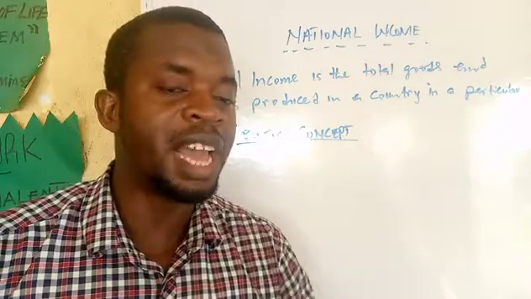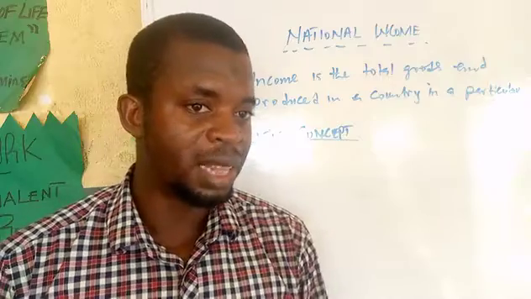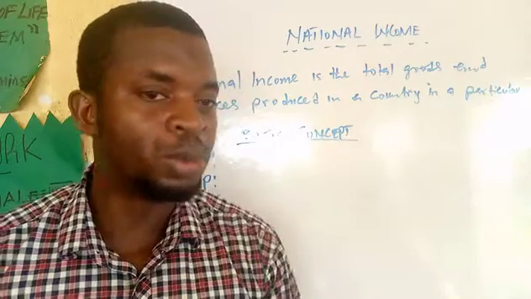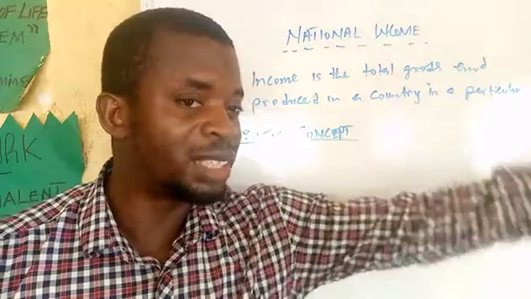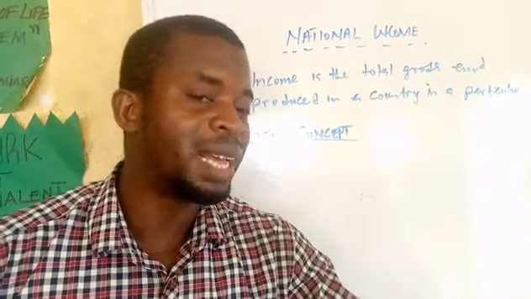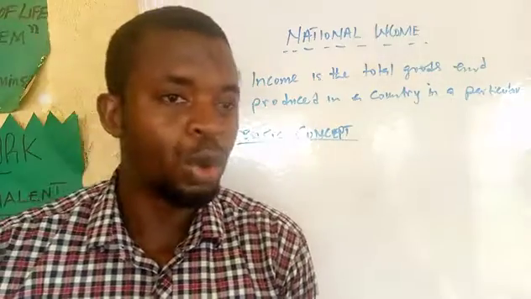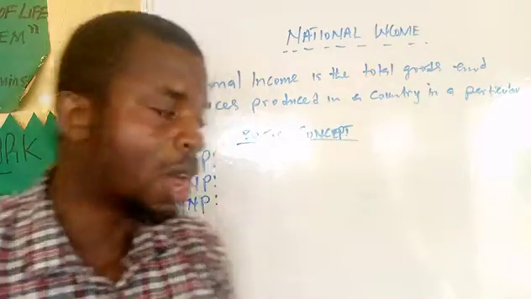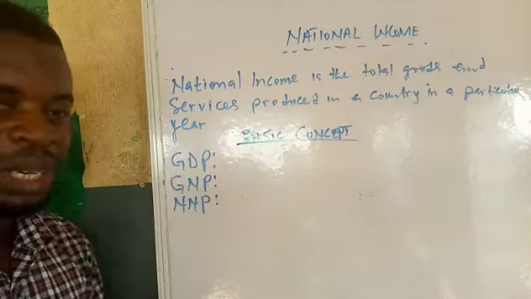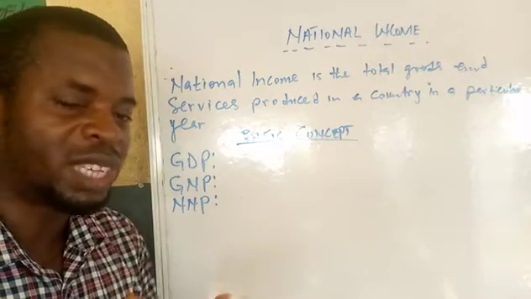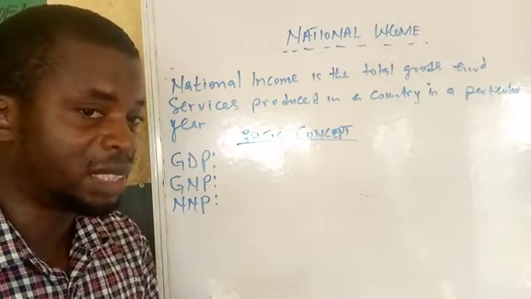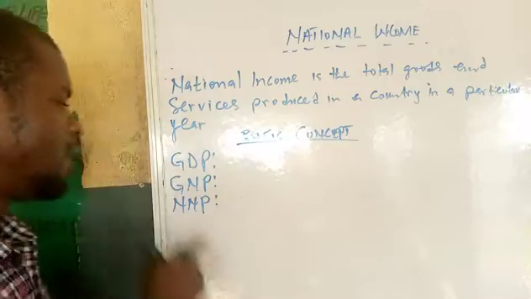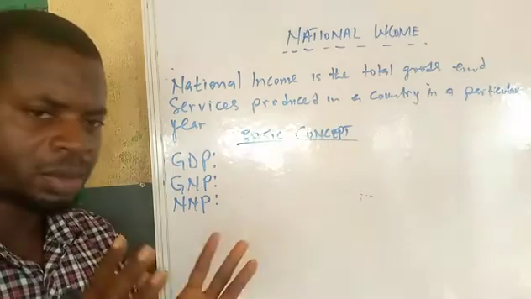So for instance, let's say MTN is owned by, I think, South Africa, while Globalcom is owned by Nigeria. So all the goods and services produced by Globalcom added to the ones produced by MTN and other ones, we add it together, will give us gross domestic product. Simply, gross domestic product is the total goods and services produced by nationals, that is citizens, and non-citizens of the country.